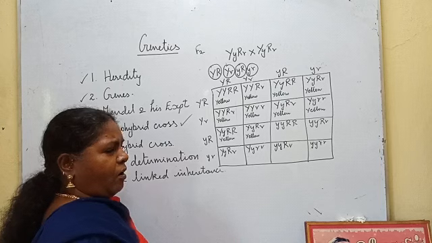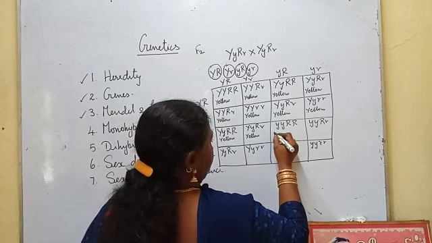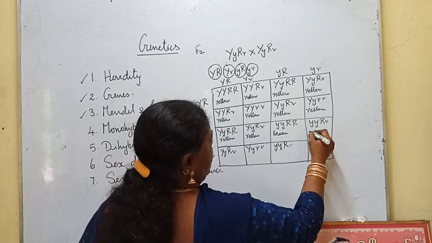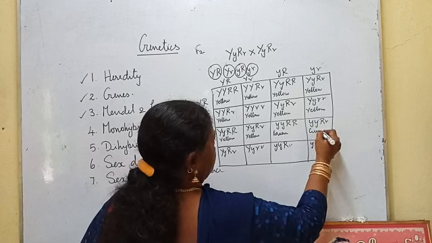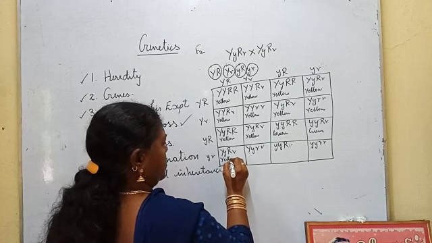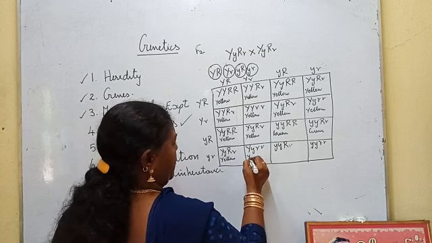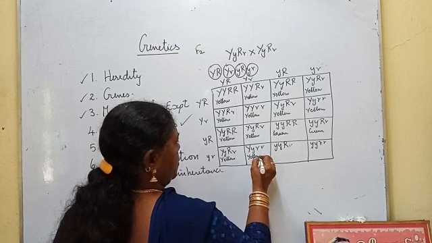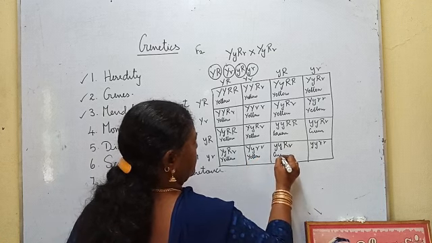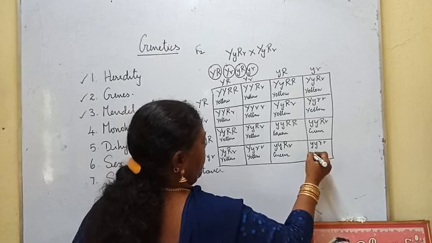No capital Y at all, so green. No capital Y at all, green. Capital Y is there, so yellow. Capital Y is there, yellow. No capital Y, so green. No capital Y, green.